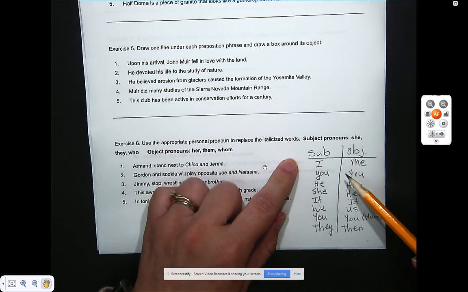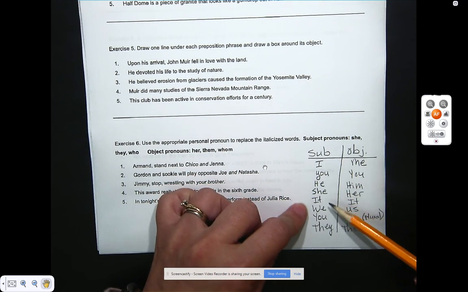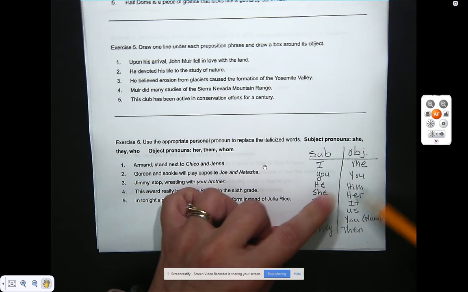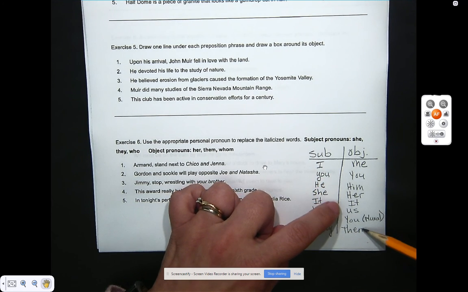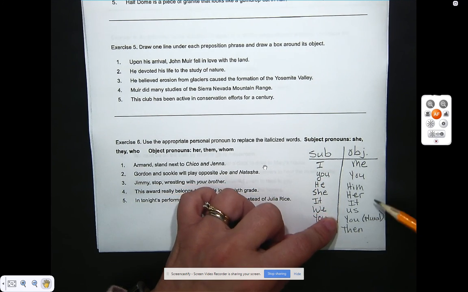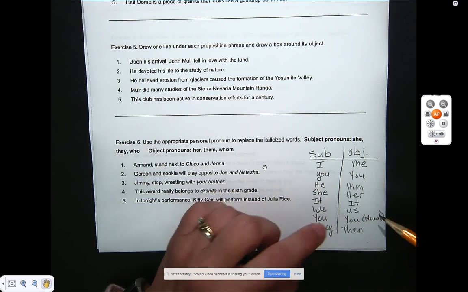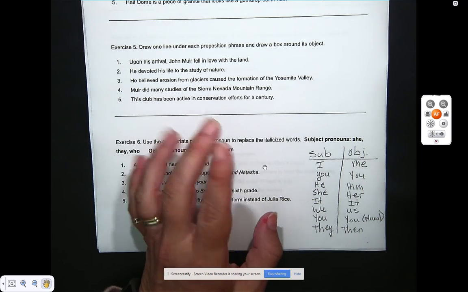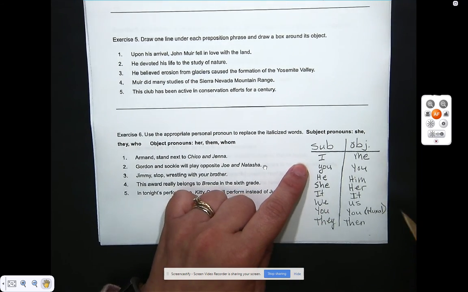The difference being the subjects are what's doing the action. The object is what action is being done to them, or you're talking about that object. And we'll get into more of that a little bit later on. But for right now, pause the video and copy this chart right here.